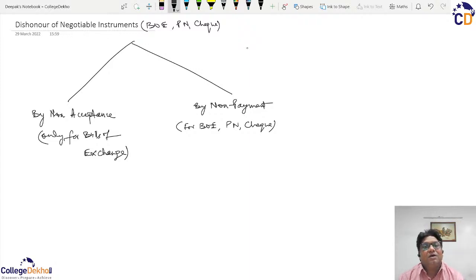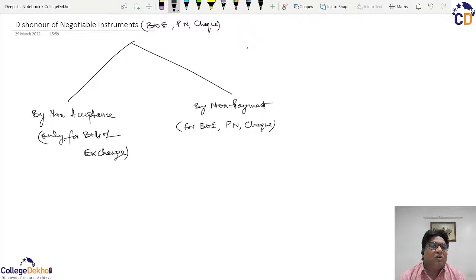So again, if somehow the drawee fails directly or indirectly to accept the liability on such bill of exchange, or when there is a presentment for such acceptance on behalf of the drawee and there is some kind of default and therefore there is no acceptance, or we can say the presentment for acceptance fails, then we can always say that the negotiable instrument has been declined by non-acceptance, and this non-acceptance is known as dishonor.